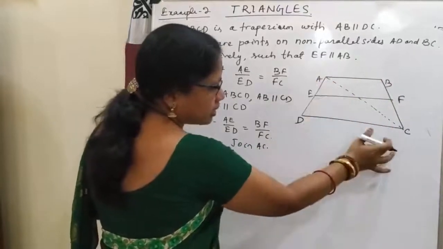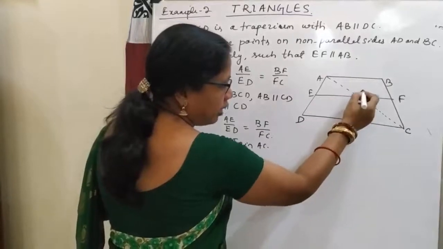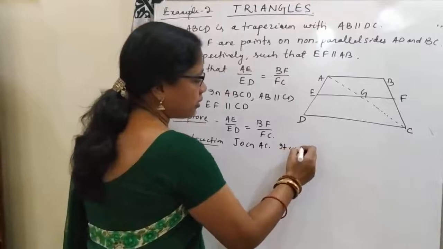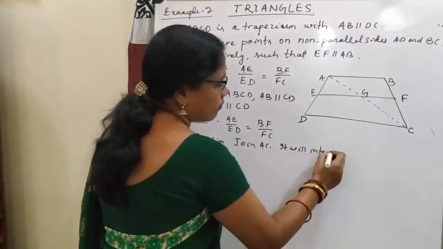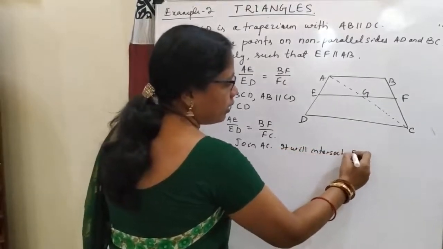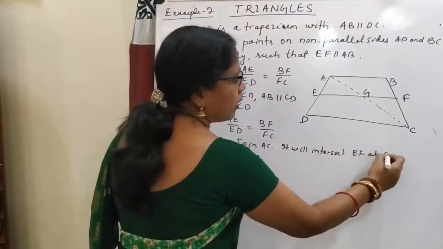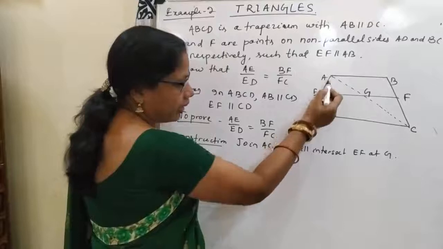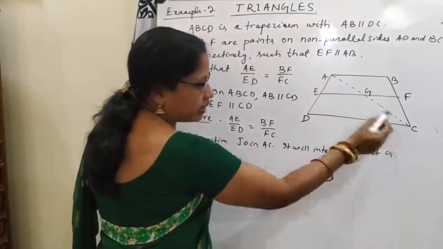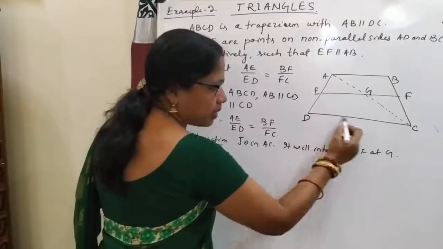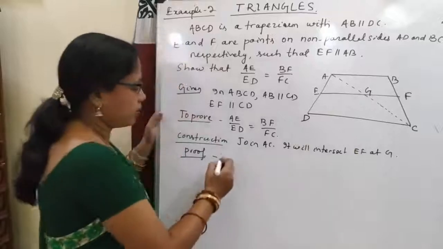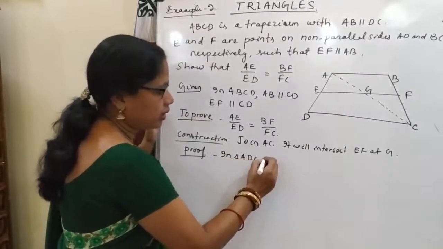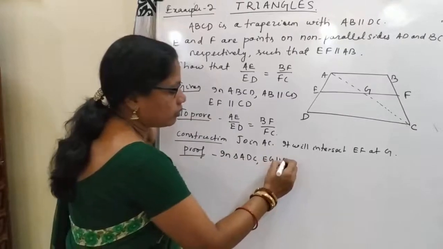So let AC intersect EF at point G. So first we will take the triangle ADC. In this triangle, EG is parallel to DC. It is given. In triangle ADC, EG parallel to DC.